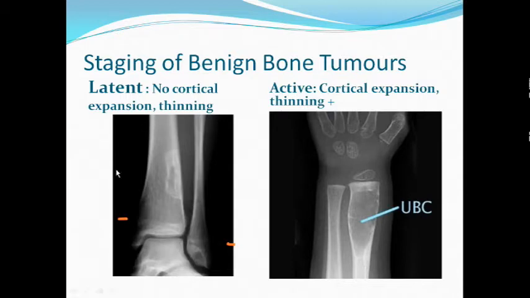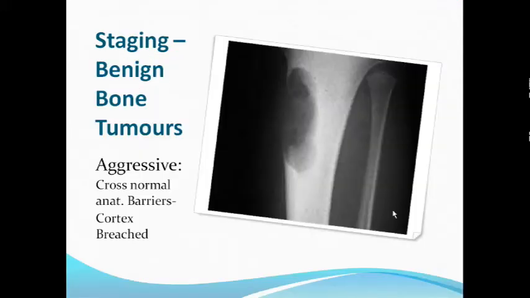Latent forms on X-ray don't have any cortical expansion or cortical thinning; the integrity of the cortex is maintained, and so they are termed latent. Accordingly they are usually asymptomatic and an incidental finding on X-ray, because they haven't caused any weakness to the normal mechanical integrity of the bone. Whereas active tumors have progressive growth and cause cortical thinning and expansion. See, it's ballooned out. As a result, they can be symptomatic and may even cause pathological fracture.